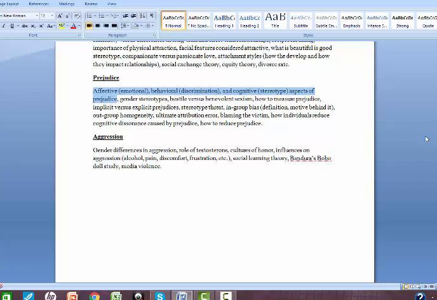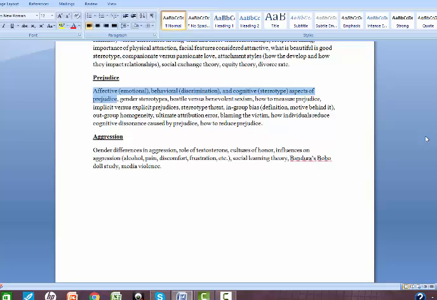So we talked about how typically when we hear the word prejudice, we think about negative things, but it could also be positive. The basic idea of prejudice is just that you have either an emotion or a behavior or a thought process that is specific to this person because of their group membership, because of their race or their appearance or their religious beliefs or their occupation or any number of things, right?